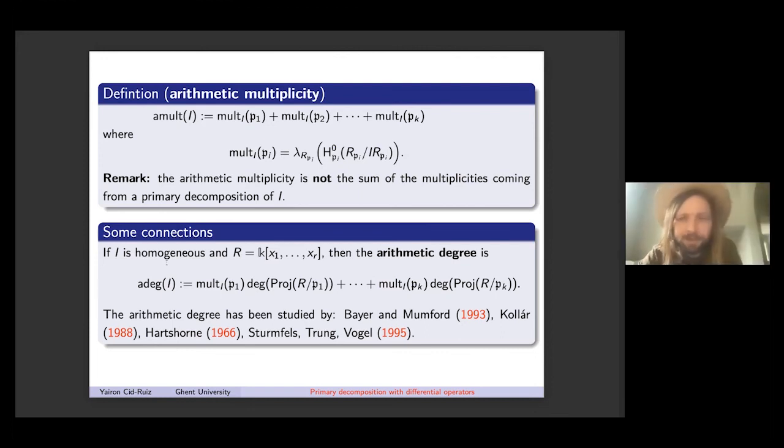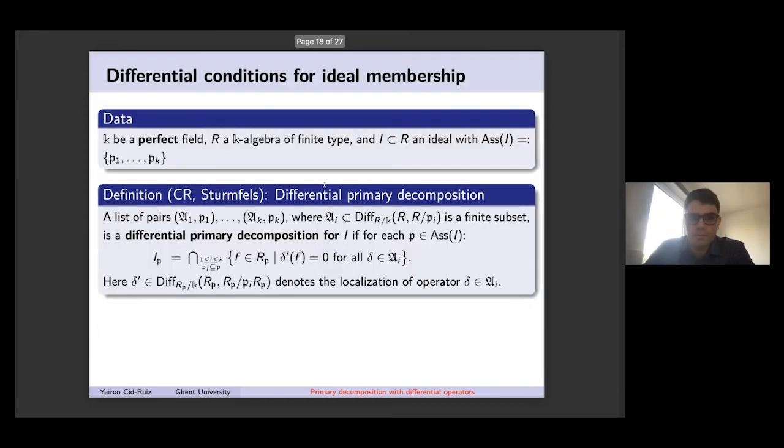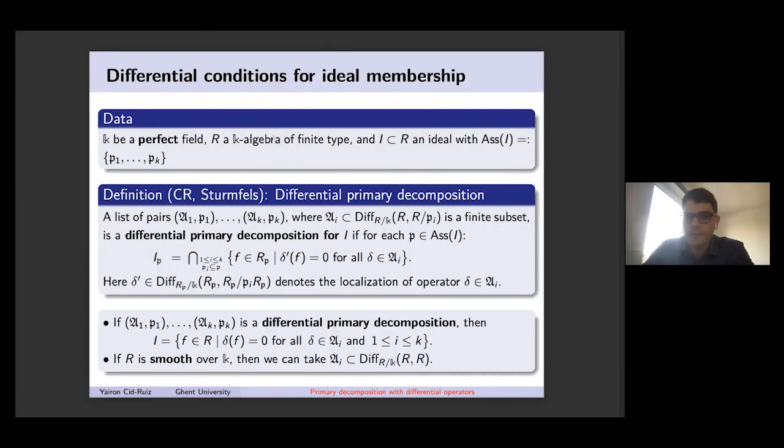Are there any other questions? Yairon, do you think something like this can be done if you are outside the polynomial ring, like in a singular ring? The result is for any algebra of finite type over a perfect field.